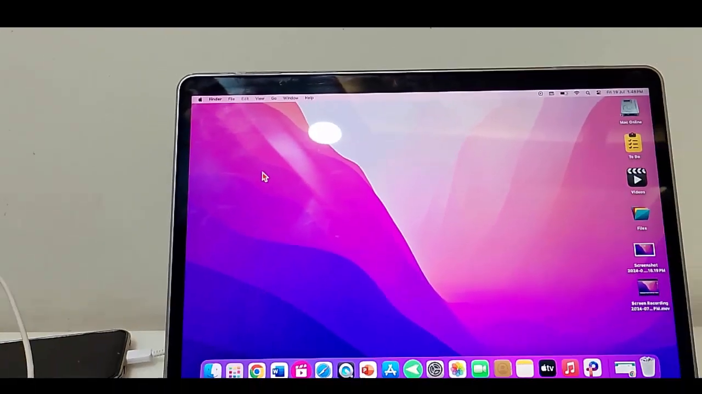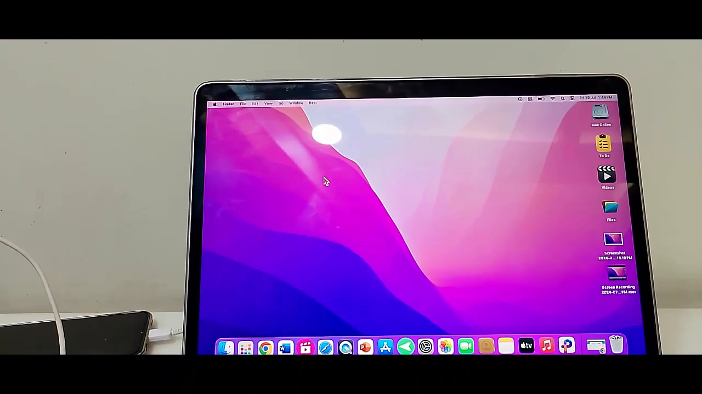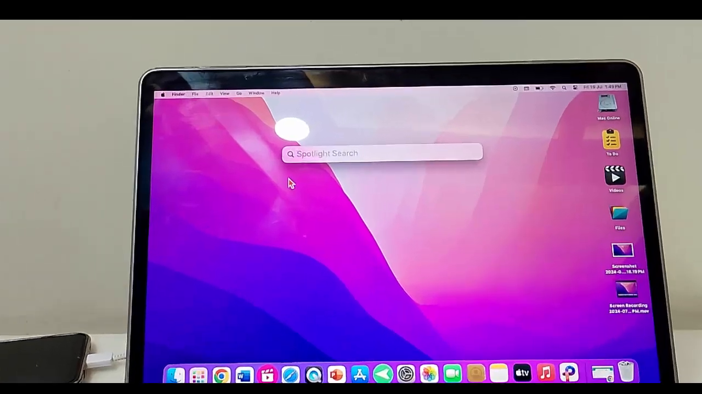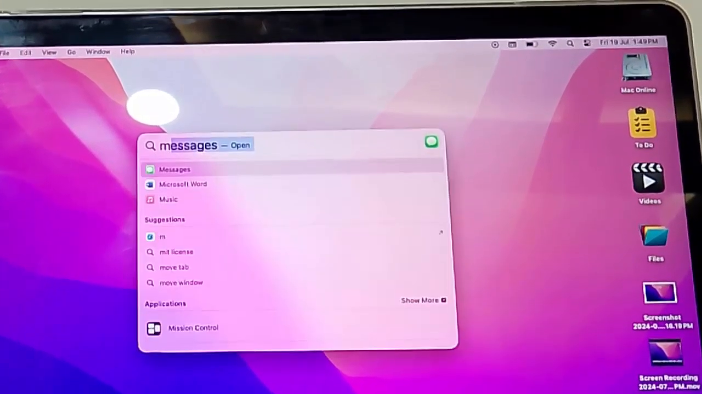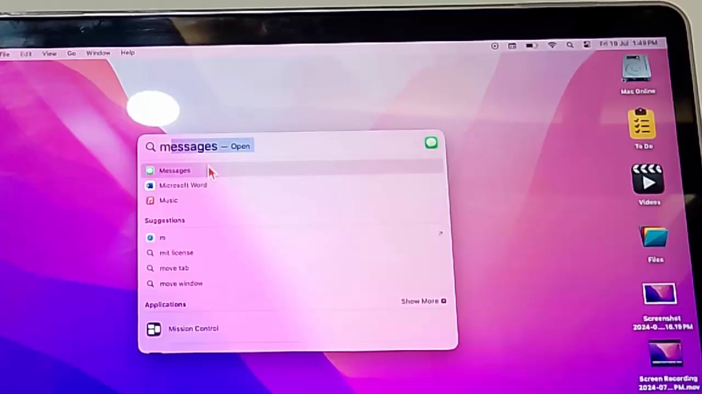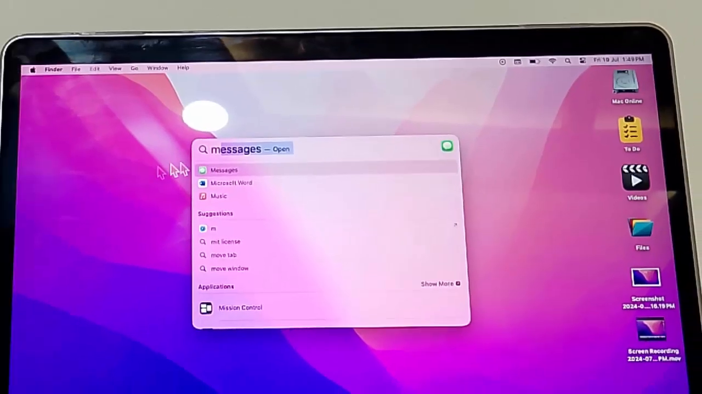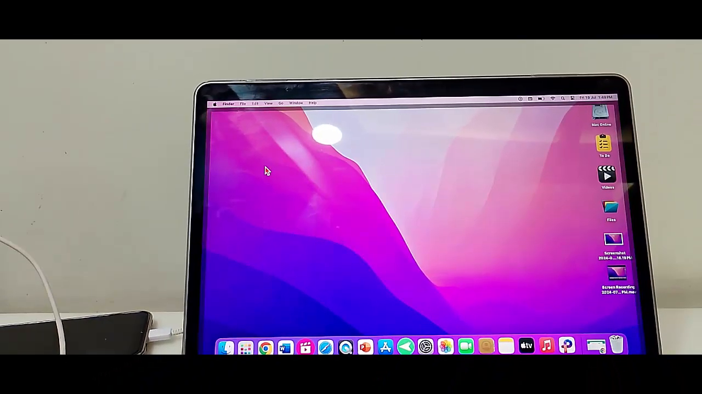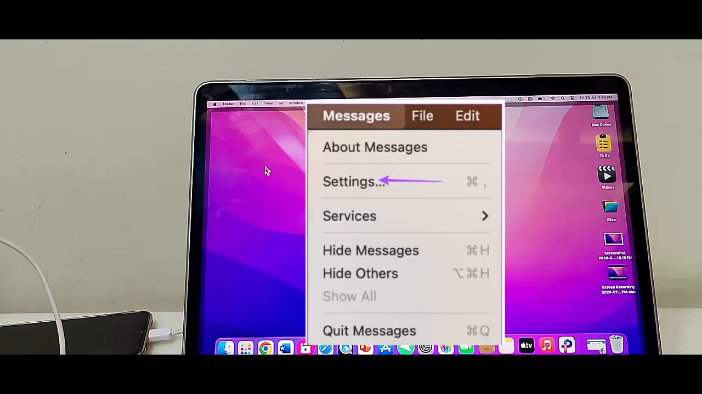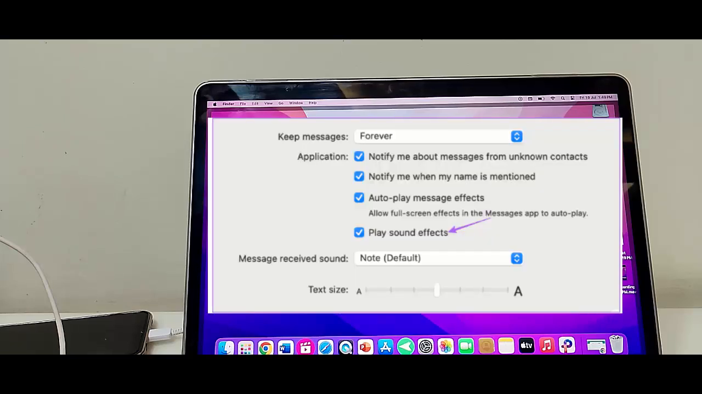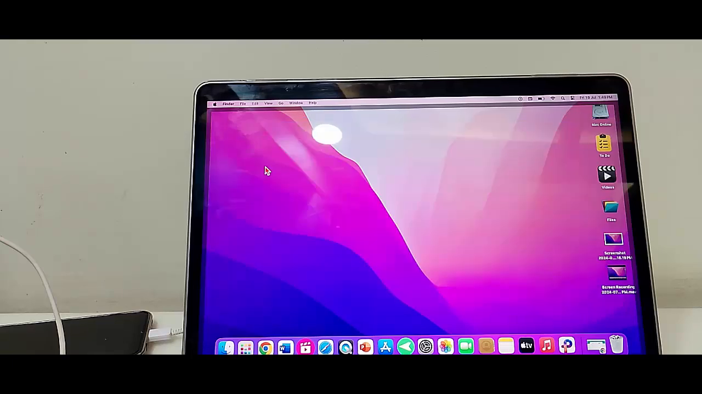And the second method, check here if sound effects are enabled. So for this, guys, press Command plus Space and now type here messages and select the Messages option. And now, guys, go to the Messages settings and check here, guys, play sound effects. After this, restart your Mac and try.